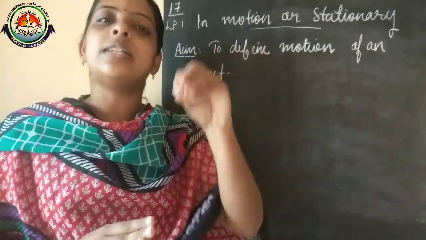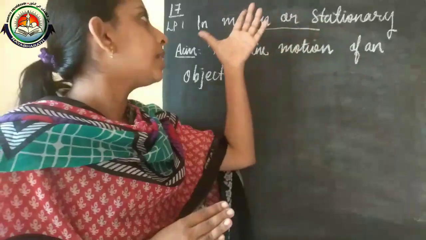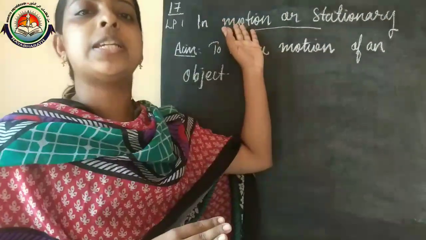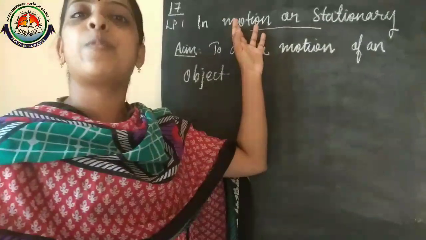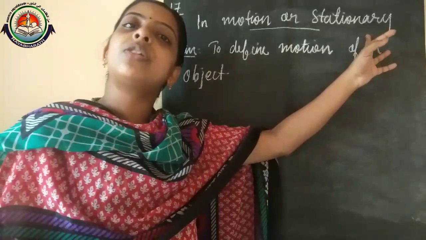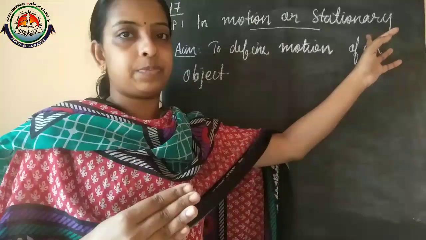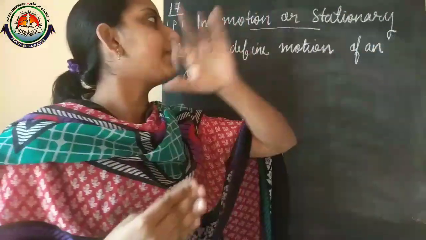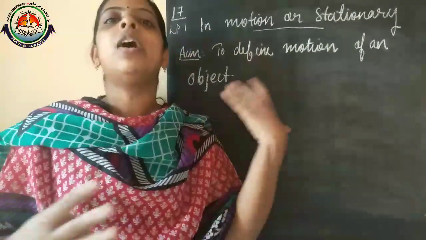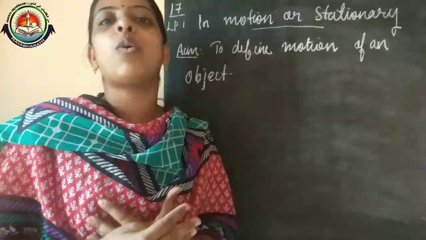Our first lesson name is in motion or stationary. Motion means that an object changes position with respect to time. Stationary means that an object does not change its position with respect to time. Are you clear? When we are considering these two aspects, on this basis we can discuss our worksheet.